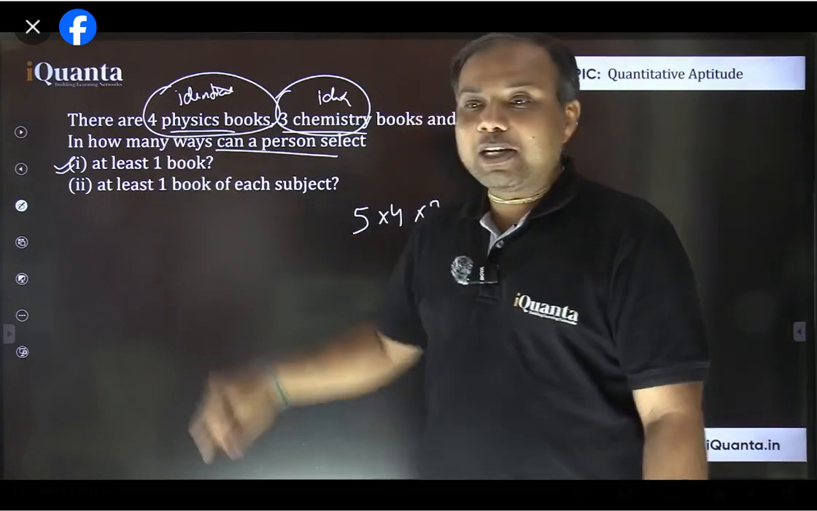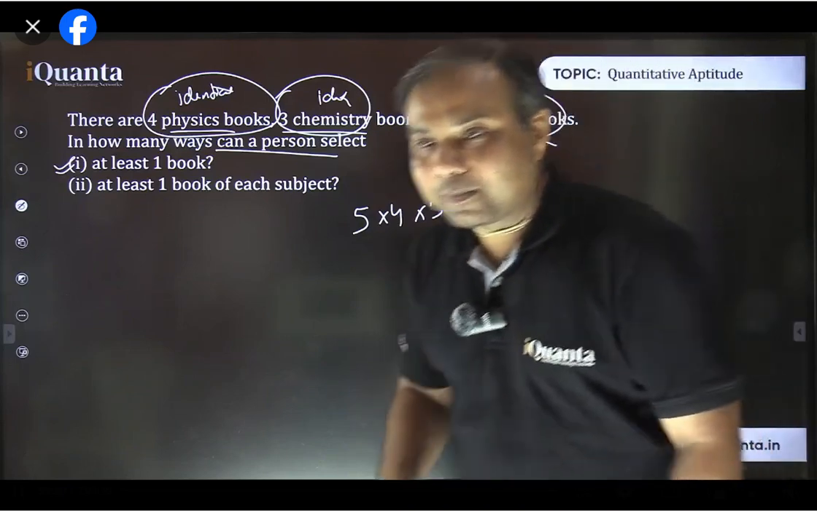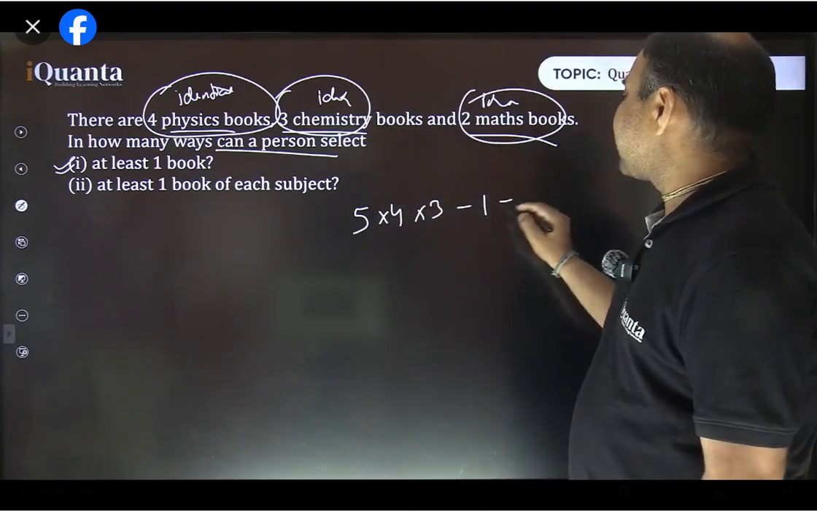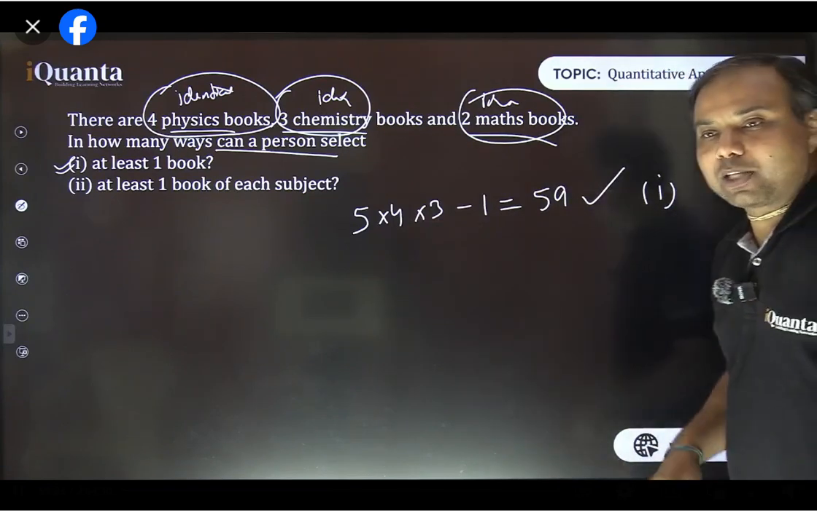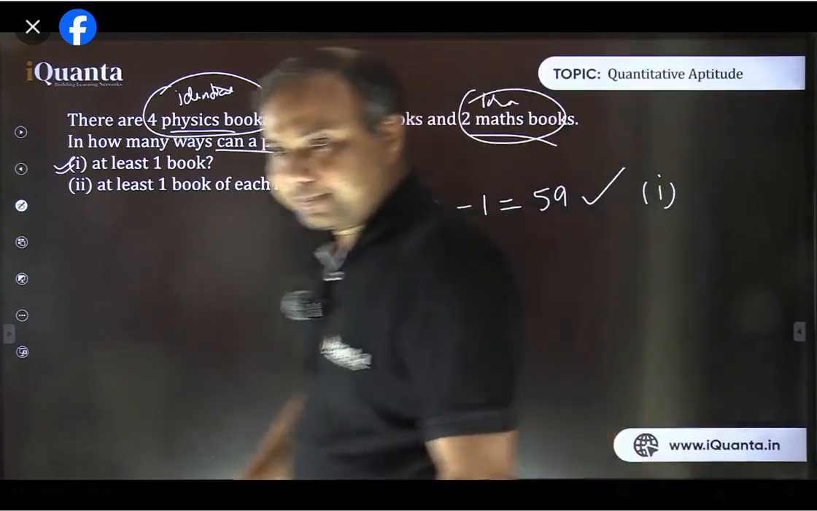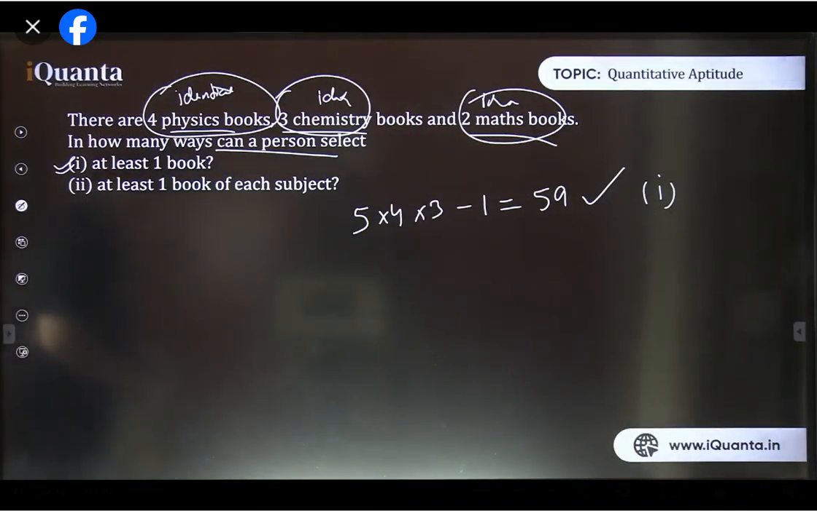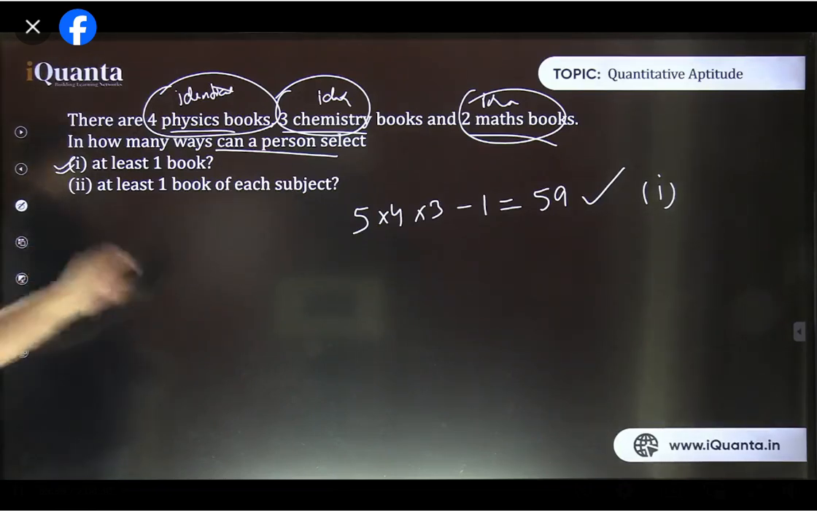Because we want at least one book, we need to subtract that one case. Yes, that is the right answer. So 5 into 4 into 3 minus 1, that is 59. This is the answer and the solution for the first part. Is it okay? Now coming to the second part: at least one book of each subject. Now tell me the answer.